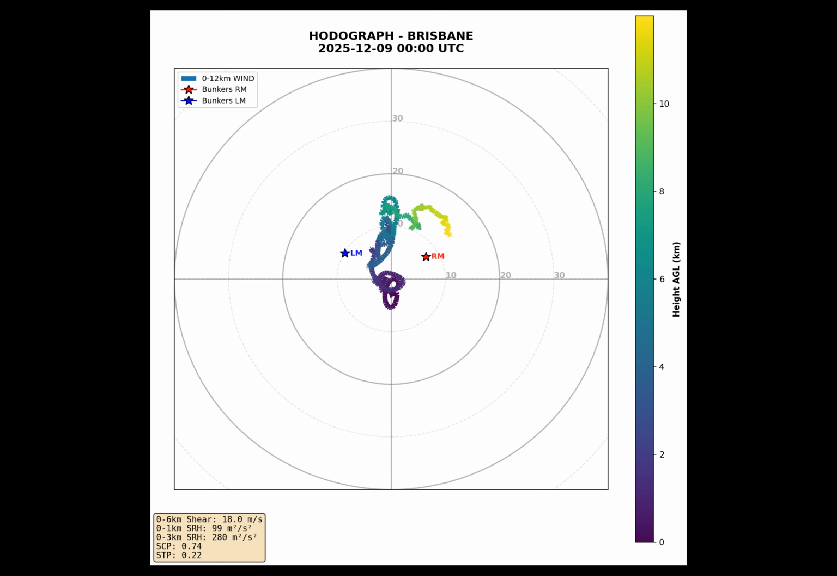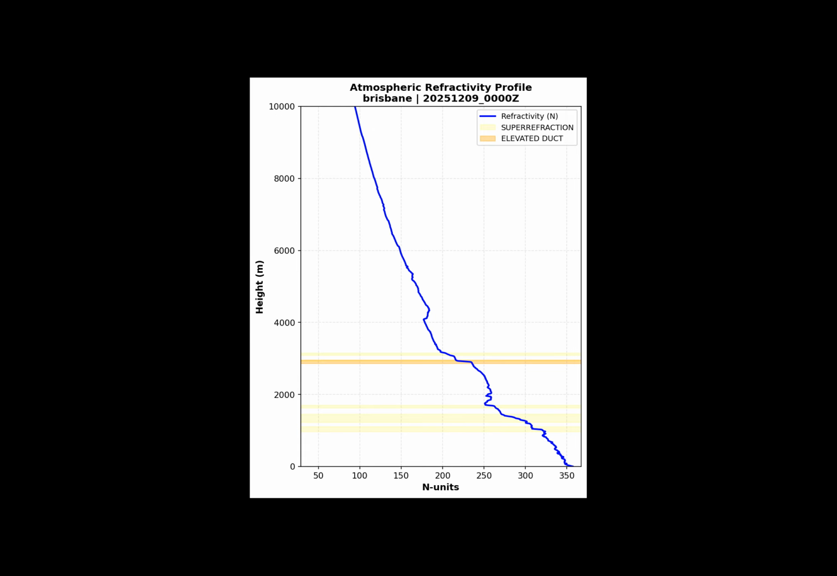The 0 to 6 kilometer shear of 18 meters per second is well above the threshold for organized storms. The 0 to 1 kilometer shear is nearly 4 meters per second, providing low-level rotation potential. The 3 kilometer storm relative helicity of 280 meters squared per second squared is moderate, supporting mesocyclone development if storms form. The atmospheric refractivity profile shows stability characteristics through the vertical column.